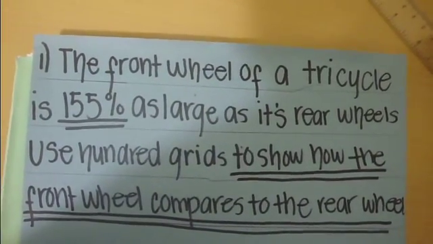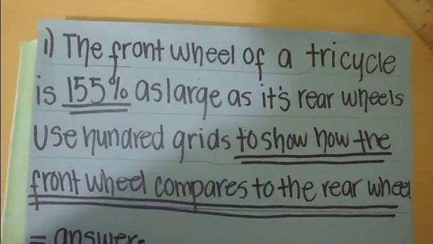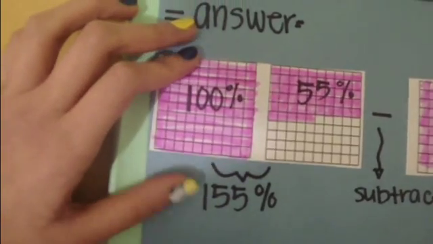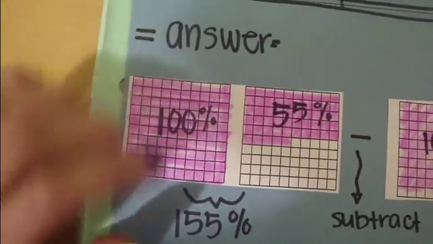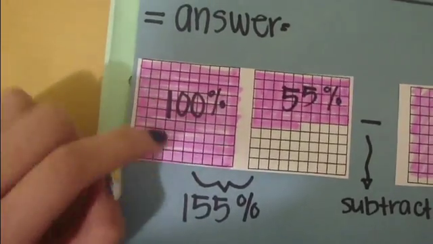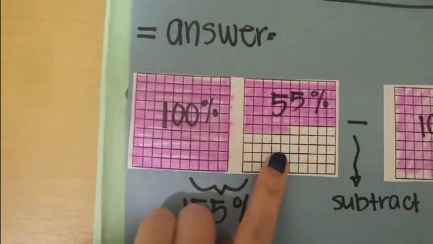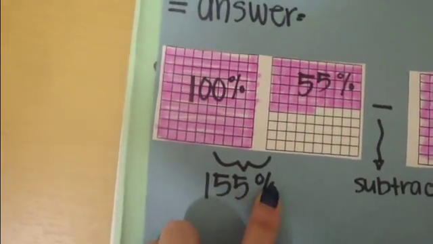Number 1. To show how the front wheel compares to the rear wheel using 100 grids, we need to do the following. First, you need 200 grids to represent 155%. So on the first grid, I shaded 100%, and on the second one, I shaded 55%. So it totals up to 155%.